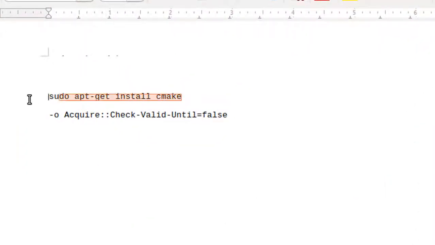So what you're going to do is to type this command here, sudo apt-get install cmake, and to avoid the problem of archives, we're going to add this stuff here. Okay, so let's do it.